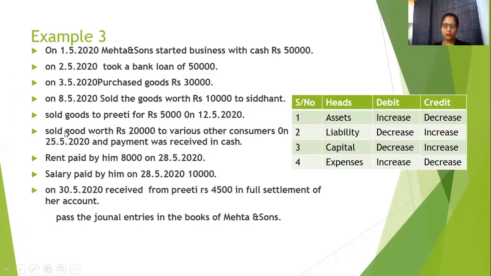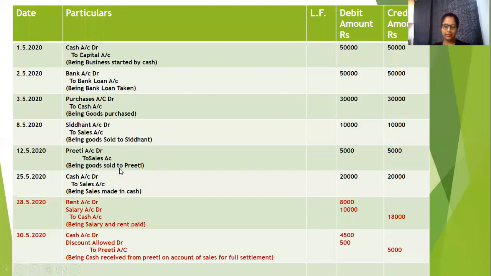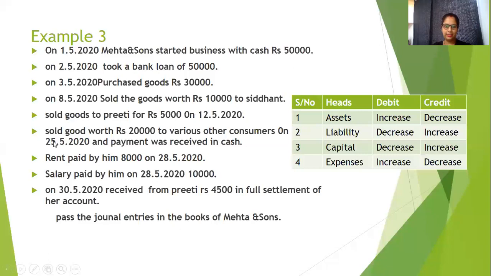Again, sold goods to Preeti. A similar type of journal entry. Sales, because goods are decreasing from stock, asset decreasing, and debtor increasing. Debtor is also an asset. Preeti is increasing, so 5,000 for Preeti will be debited to sales account. Correct.